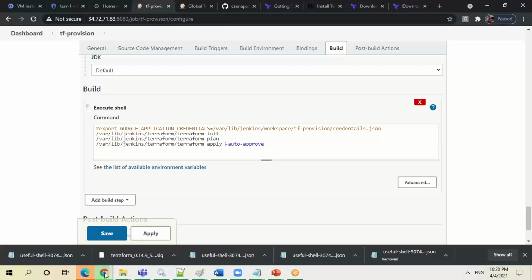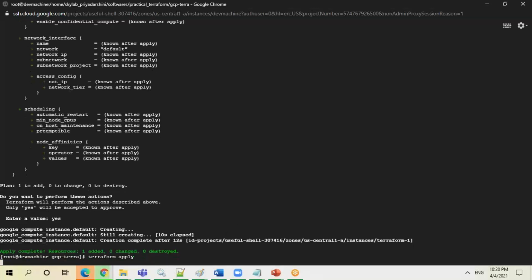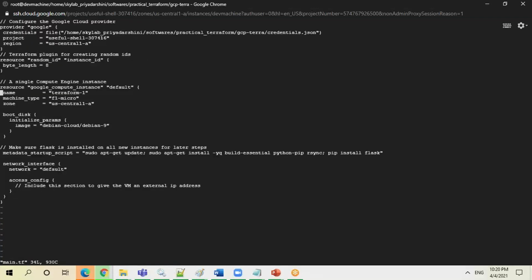When I'm running this script here, I am giving a value. It is asking me to enter yes or no. But if you're doing automation, this is already created, so there is no need to do anything. It is asking yes or no, right? Let me change this file, because this is one thing which I want to tell. Let's assume I'm going to change the VM name. Instead of 2, I'll just give it 11.